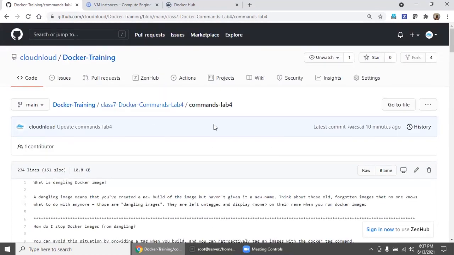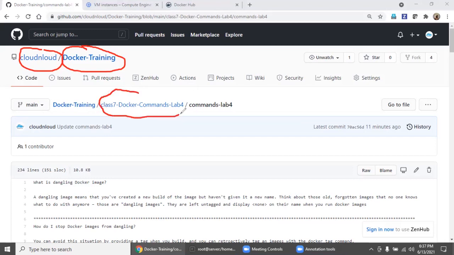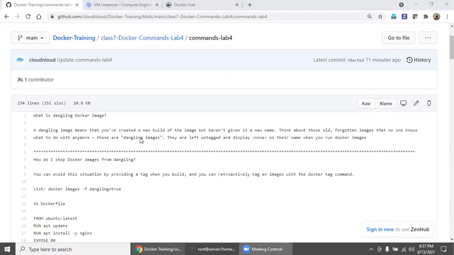As I said, we have a dedicated GitHub ID, Cloud and Loud. For this Docker, there is a repository called docker-training. For this session, you can always stick with the class 7 Docker commands lab 4. Inside there is a notepad. You can download this notepad during your practice. Exactly, I'm going to perform this notepad.